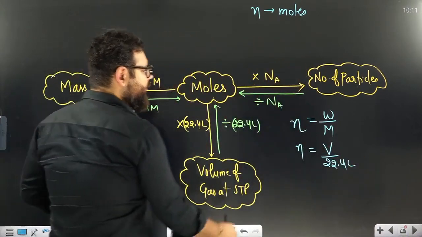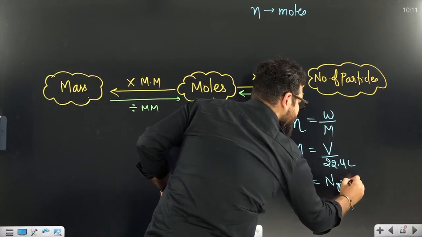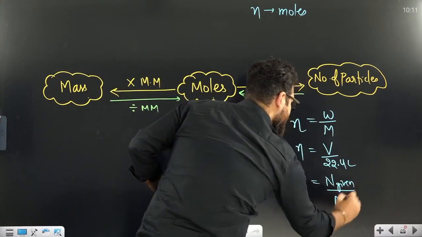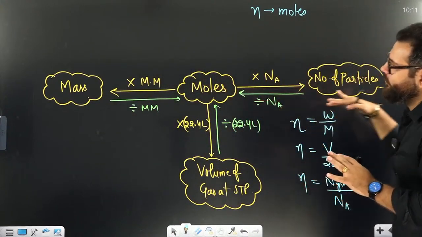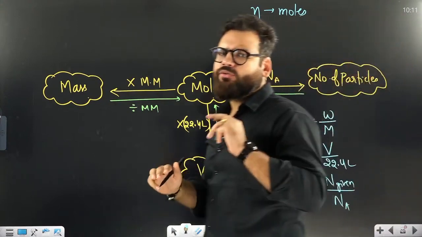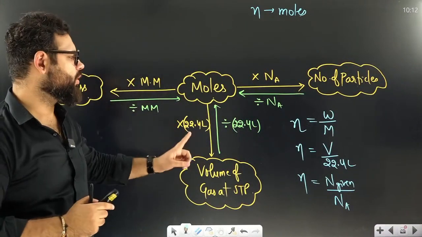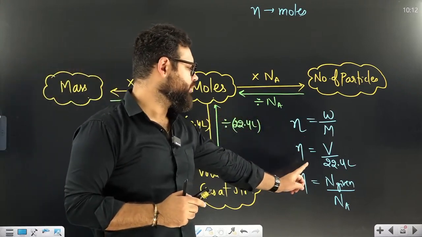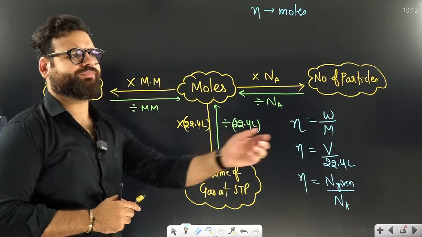Or if particles are given, then moles are given particles by Avogadro number. We have to divide given particles by Avogadro number, then we can reach moles. So there are three ways to reach moles: mass by molar mass, volume by 22.4, and given particles by Avogadro number.